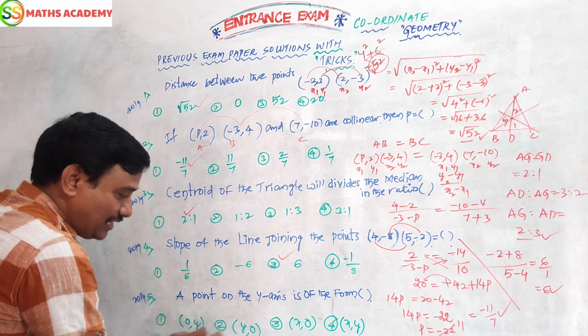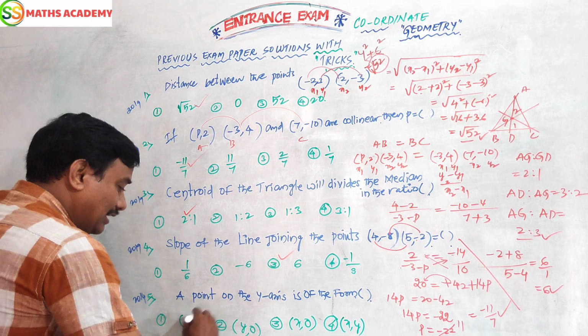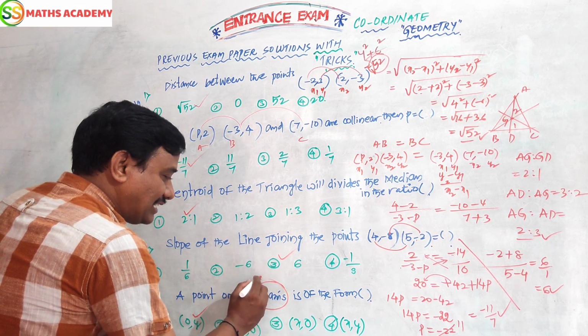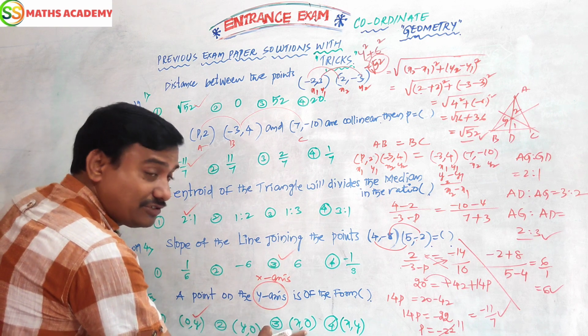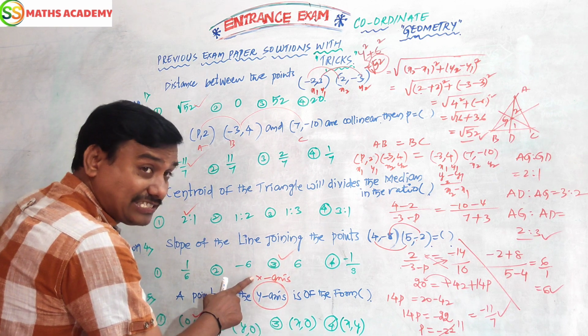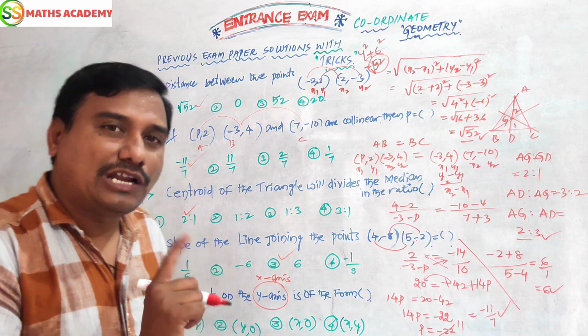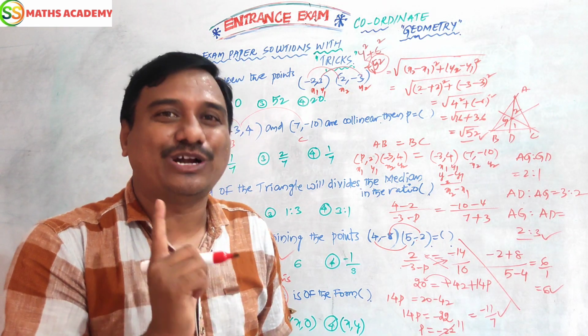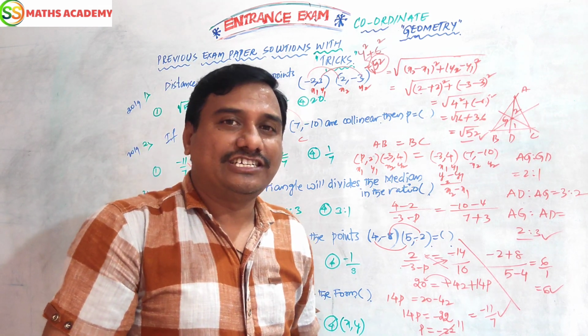Here x coordinate is 0. Here, not there. That is called the y-axis. For example, if they ask about the x-axis, the y coordinate must be 0. Where is the y coordinate 0? This is the answer. For the x-axis, this is the answer; for the y-axis, this is the answer. Y means the opposite value: on the y-axis x is 0, and on the x-axis y is 0. Keep this in your mind. That's it. Now let us see more interesting questions.